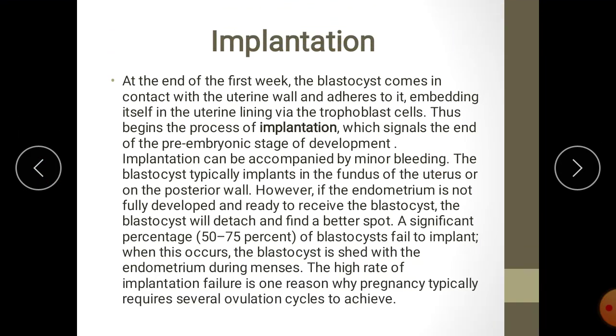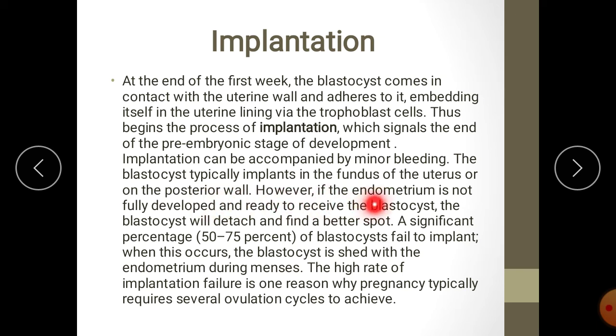So thus begins the process of implantation, which signals the end of the pre-embryonic stage of development. Implantation can be accompanied by minor bleeding. So minor bleeding may occur during implantation. The blastocyst typically implants in the fundus of the uterus, in the upper part of the uterus, or on the posterior wall.